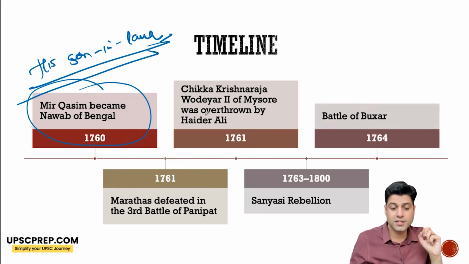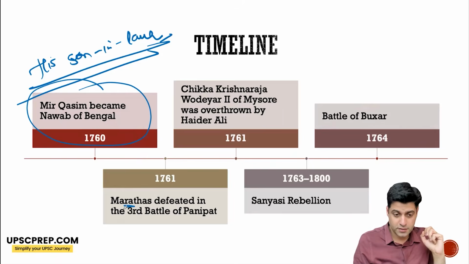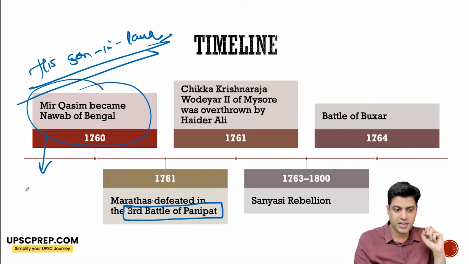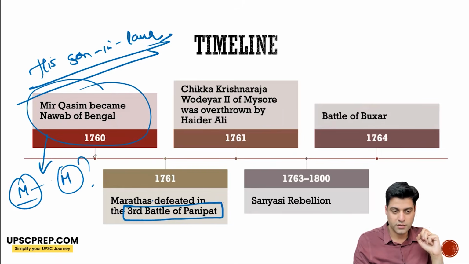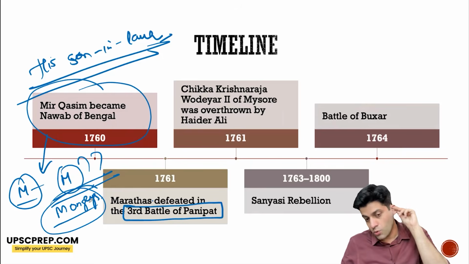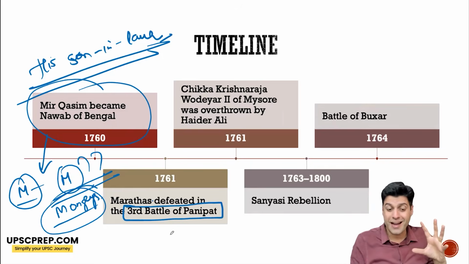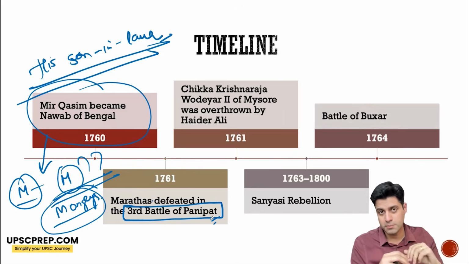Marathas defeated in the third battle of Panipat. So just a hint for praise, the capital shifts from M to M. Murshidabad to, think over it. 5 seconds. Munger. Okay. Now Marathas are defeated by Ahmad Shah Abdali in the third battle of Panipat.